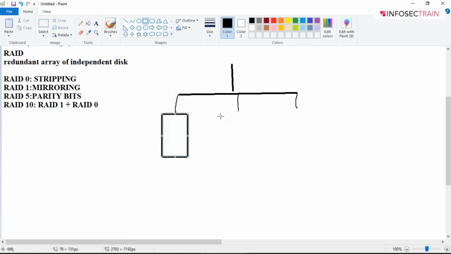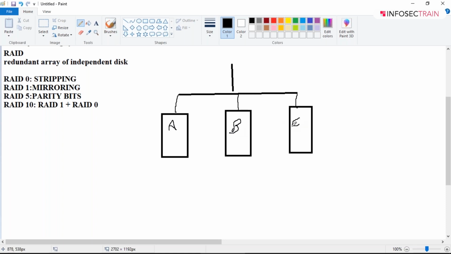This is disk A, this is disk B, and this is disk C. As a parity, you will be saving the combination of B and C in A. In B, you'll be having the combination of A and C, and in C, you'll be having the data from A and B. This is known as parity bit. And why is it important, guys?